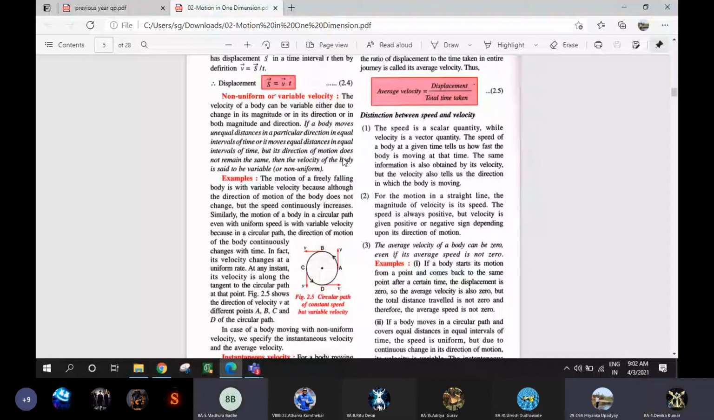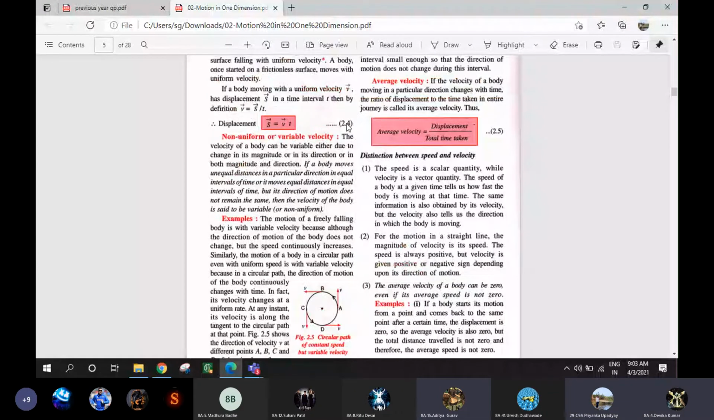Velocity is in a particular direction. Miss, no, speed is a scalar quantity and velocity is a vector quantity. Miss, definition. Definition must be first. Okay, you're correct, Devika. Speed is a scalar quantity, velocity is a vector quantity. Now you tell me, what is the definition of speed? The distance traveled per second by a moving object.